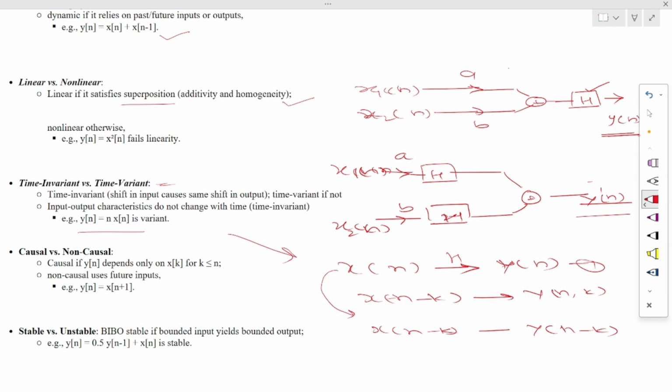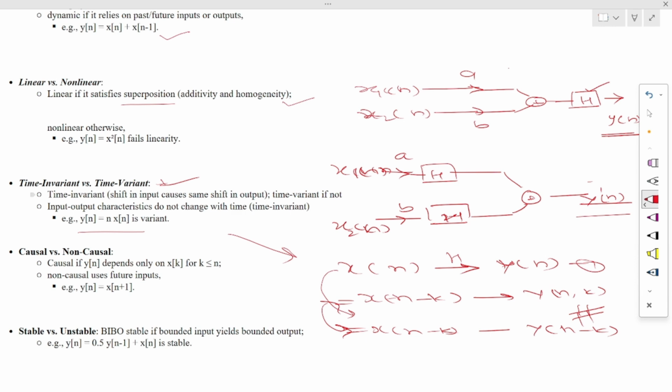If these two are equal, then we say that this system is time invariant. If these two are not equal, then we can say the system is a time varying system. It is also an important property for a discrete time system.